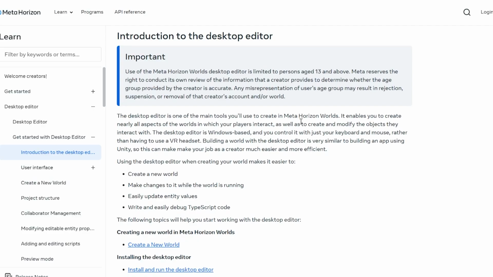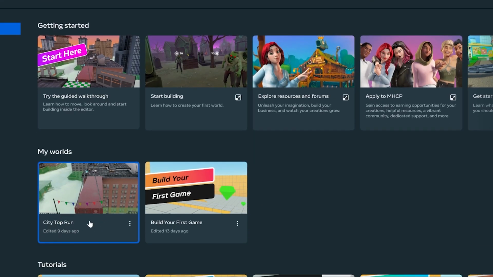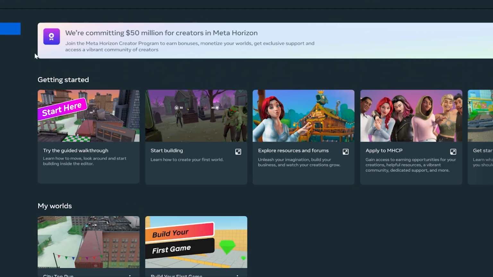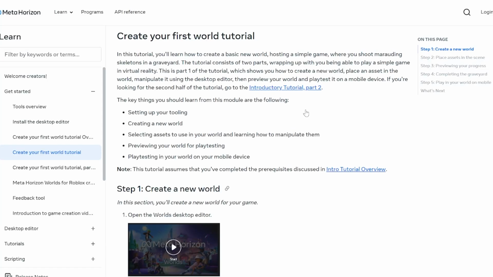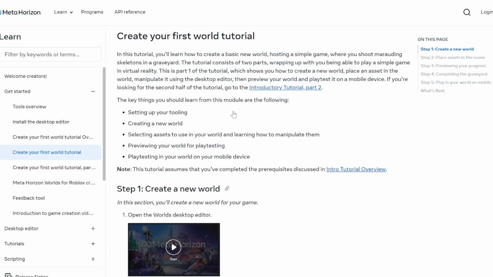Now, I'm not going to show you that today because I'm actually working on my own world here, as you can see right here. But this is the worlds desktop editor. Pretty chill. They have tons of tutorials here, and as you saw earlier, they have guided walkthroughs and lots of documentation. You can start here. Let me open up this one here. Let's start building. This starts with your create your first world tutorial, and that should coincide with it opening up one of these. I guess not. I guess it did it for the other one.